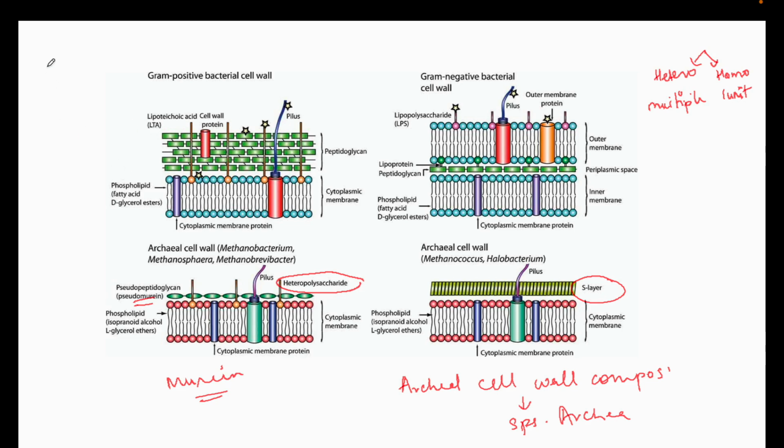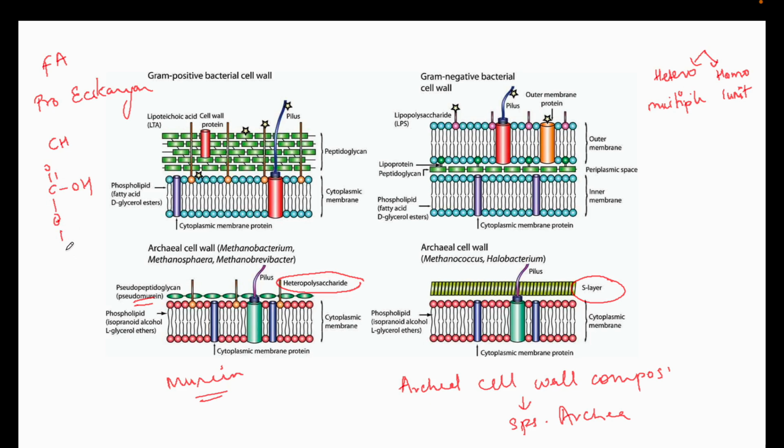Okay, and then this is very important: fatty acids in prokaryotes and eukaryotes, in humans also, and plants. We have fatty acids like this. We have an ester linkage, C double bond O, right?